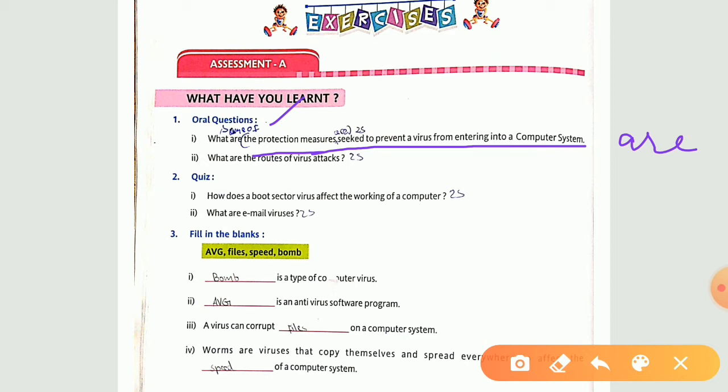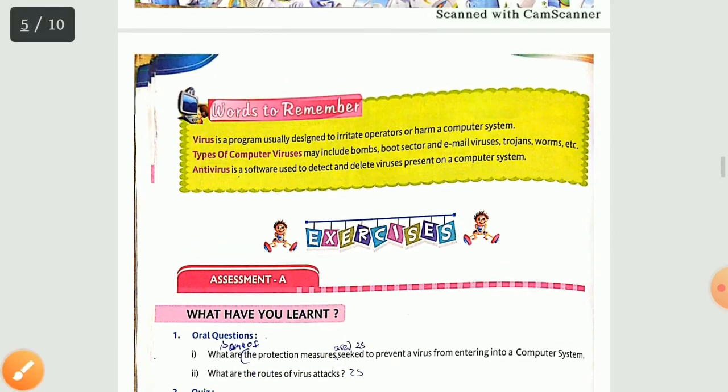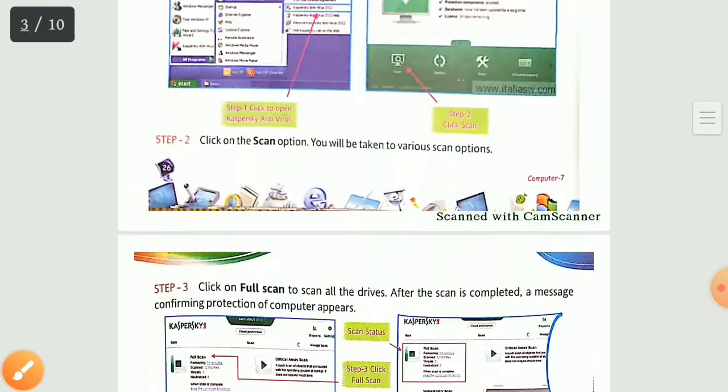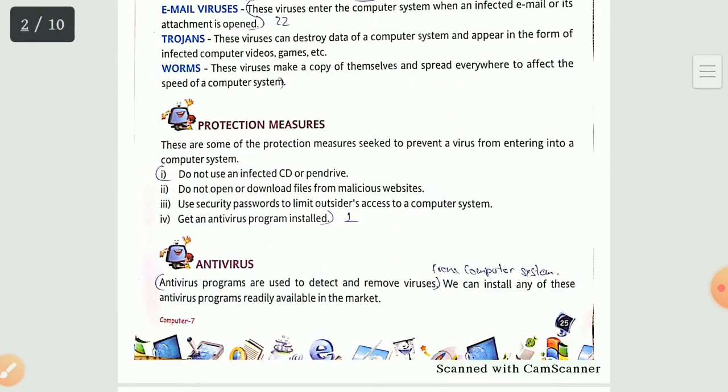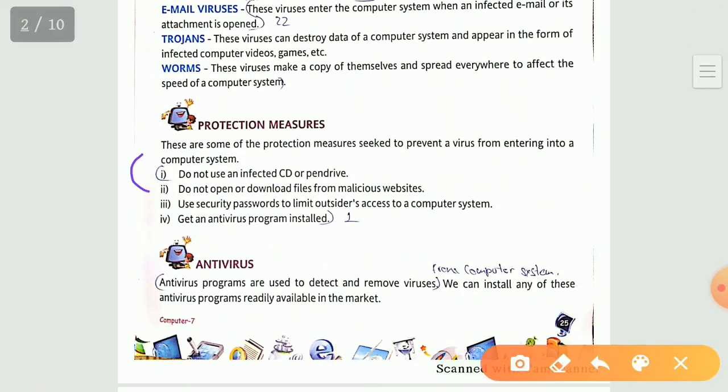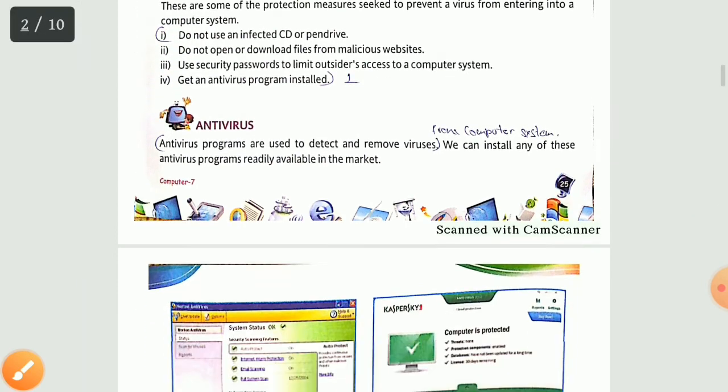Then turn on your page number 25. Turn on your page number 25 for the first answer. Now let us see over here, like this one. From here, do not use an infected CD or pen drive till the last one. This is your first answer. Okay, all the 4 points you need to mention it over there. Now, the second question.